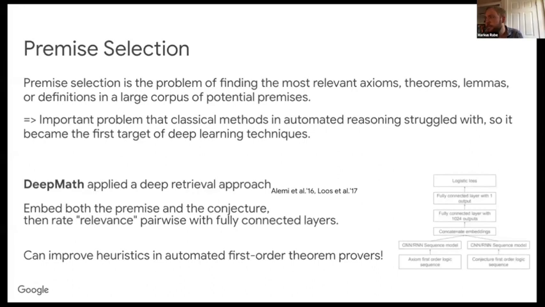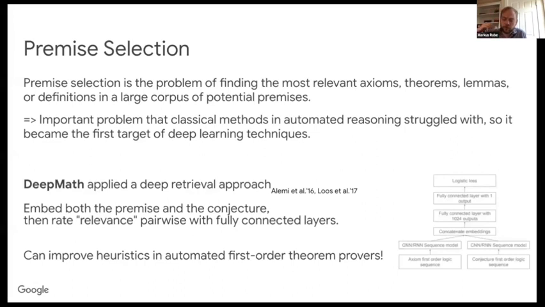DeepMath, in 2016, 2017, came along and applied a deep learning approach to the premise selection problem. This means that they first map these formal statements into an embedding space. They use a neural network to read in the text of the proof goal, for example, and map that to a vector of real numbers.